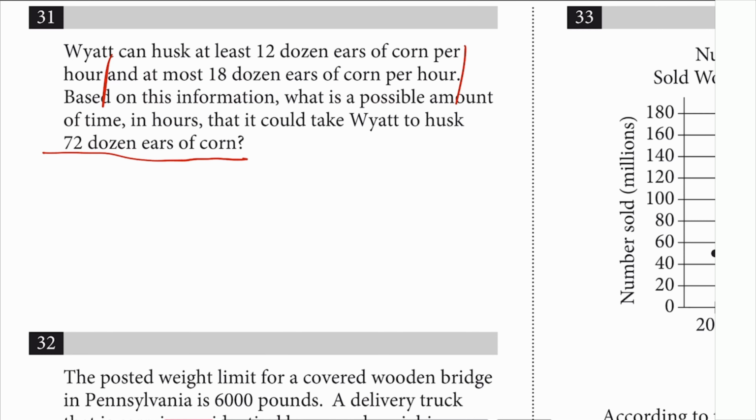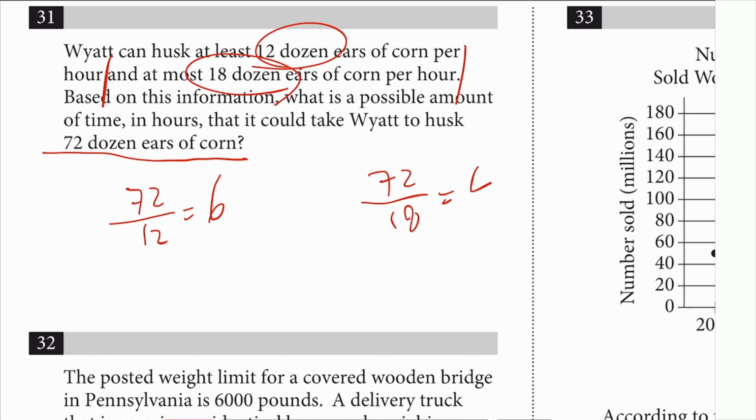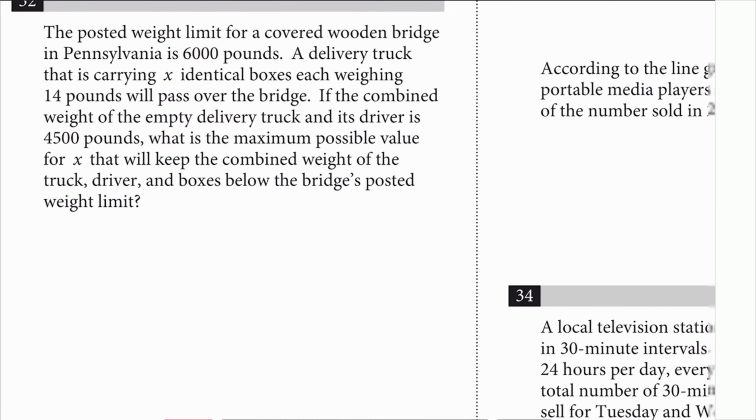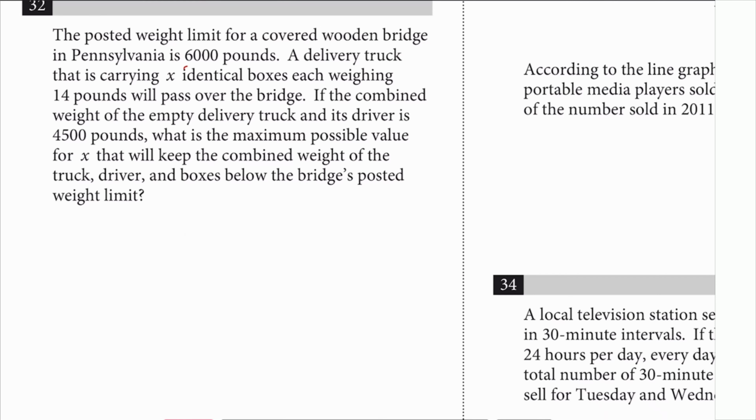If you assume it was 12 dozen ears of corn per hour, then you could do 72 divided by 12, which is 6. And if you assume it was 18, then you could do 72 divided by 18, which is 4. So what is a possible amount? Anything in between 4 and 6 is correct. You just put 4, 5, 6, whatever works. Number 32. The posted weight limit is 6,000.